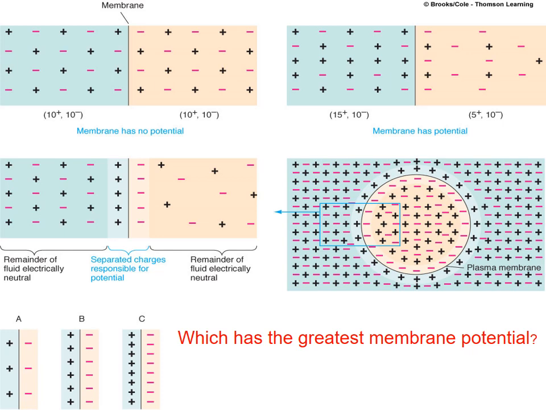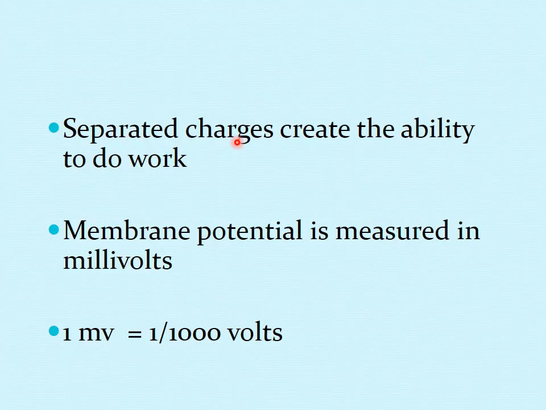You can see in this diagram how the excess negative charges inside line up, and the excess positive charges line up outside, and these two have a strong force of attraction, and this force is being utilized to do some amount of work. So separated charges have a force of attraction which can be utilized to do work.